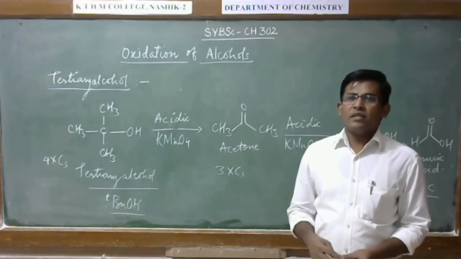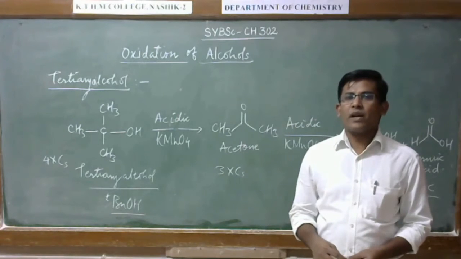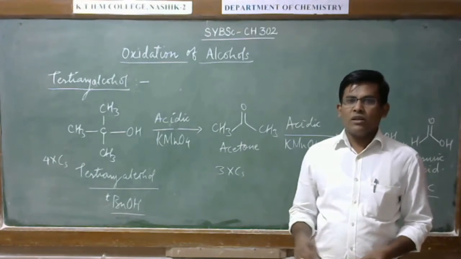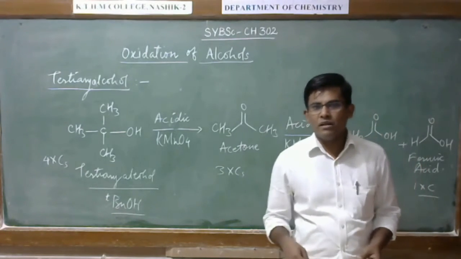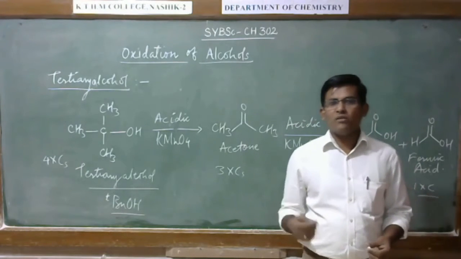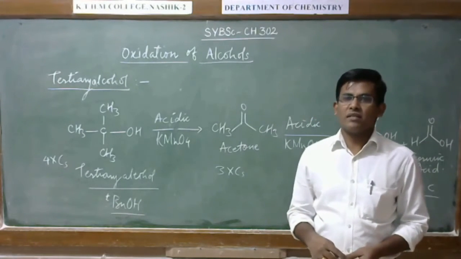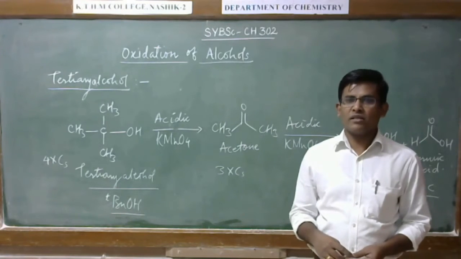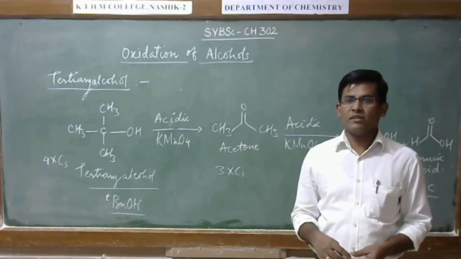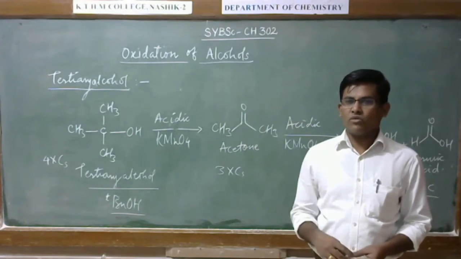In addition, the oxidation of primary and secondary alcohol can be carried out under mild reaction condition by using a mild reagent. For example, PCC, that is pyridinium chlorochromate.